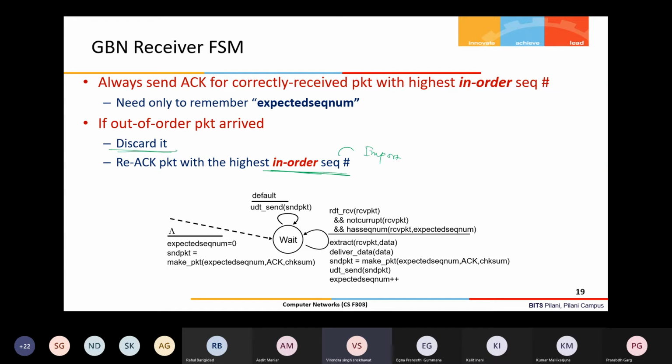So the sender need not retransmit that packet. That's why the in order sequence acknowledgement needs to be sent every time it receives an out of order packet.